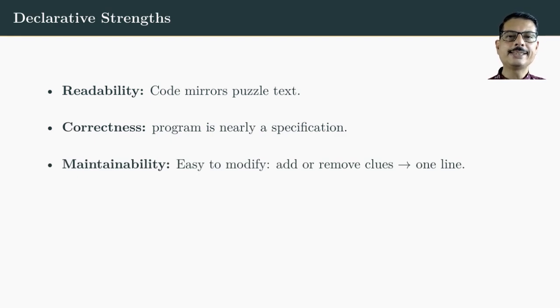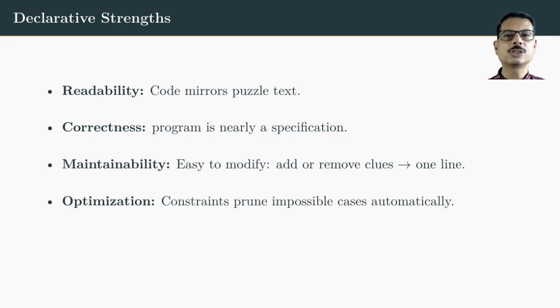Third, it's easy to modify. If I change a rule or a clue, I just change one line in my program. Finally, it scales very well. Add a new attribute like favorite dish, add 5 values, and Prolog still handles it. This is what declarative programming gives you: clarity, correctness, and power.